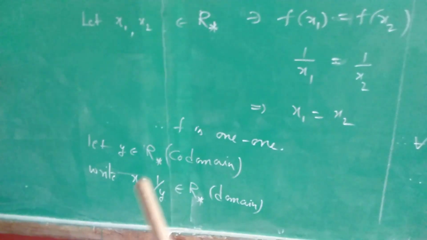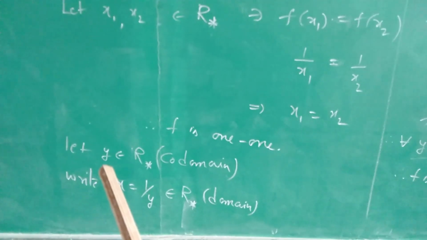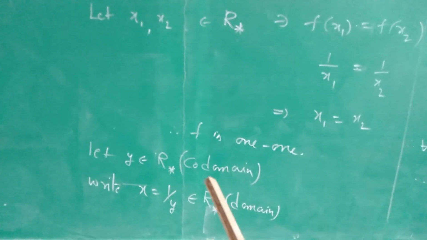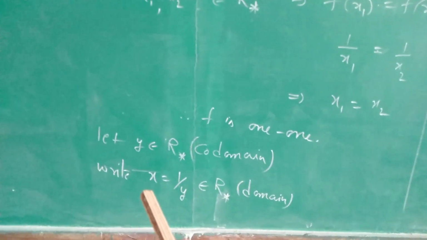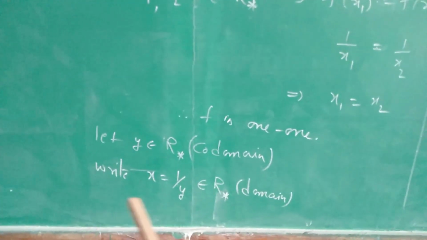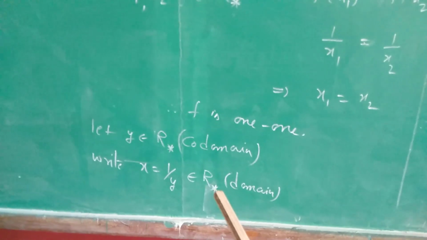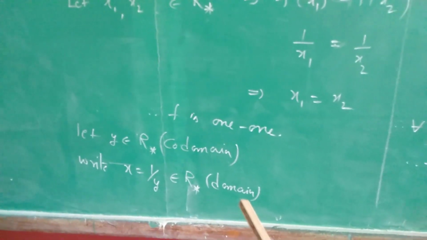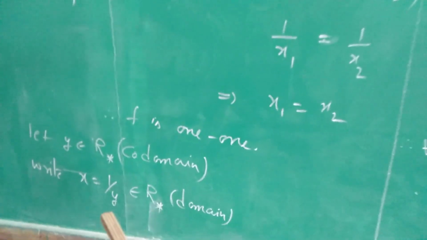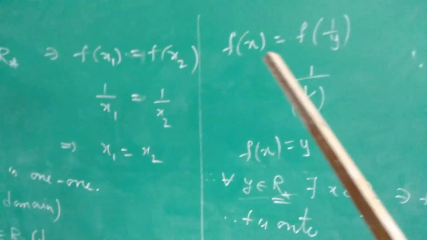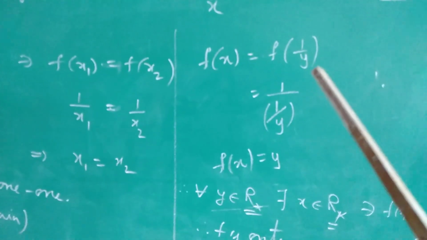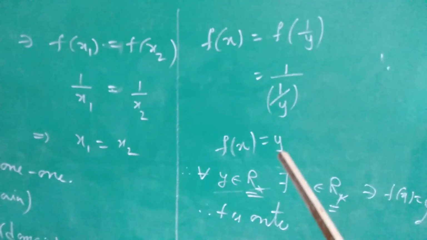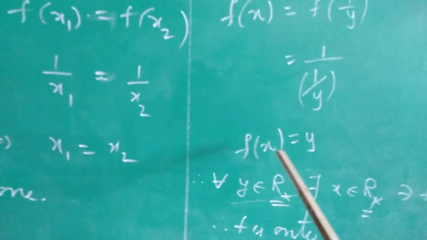Now, to prove the function f is onto, let y belong to R star. This is the codomain. So, I have taken an element in the codomain, and I am writing an element x as 1 by y. I took the reciprocal of y as x. That also belongs to R star, but that is the domain. Now, for this prepared x, if I take f of x, it is f of 1 by y. f of 1 by y is by definition 1 by (1 by y), which equals y. So, f of x equals y.